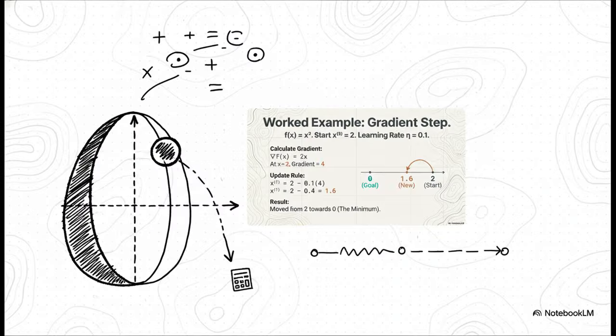Let's watch it in action, just once. Let's say we want to minimize the simple function f(x) = x². We know the bottom is at 0, right? Let's start at x = 2. The gradient is 2x, so at our starting point, the gradient is 4. Let's use a learning rate of 0.1. Our little update rule tells us our new spot is 2 minus 0.1 times 4, which is 1.6. Look at that. In one single simple step, we've already moved from 2 much closer to our goal of 0.